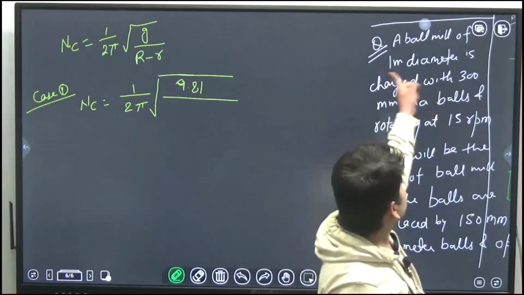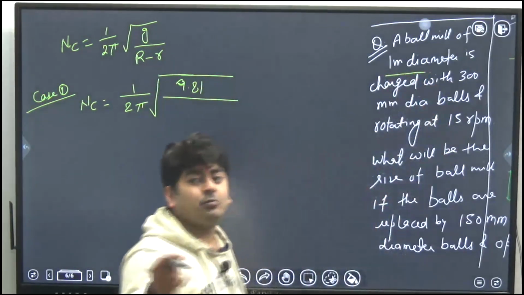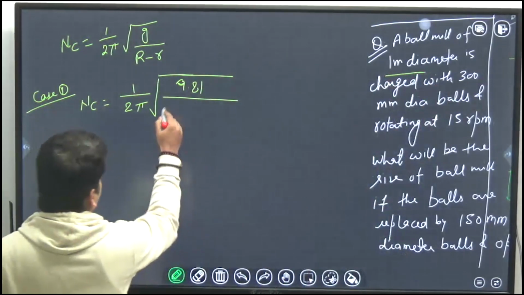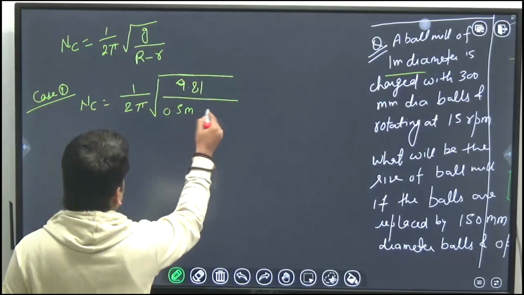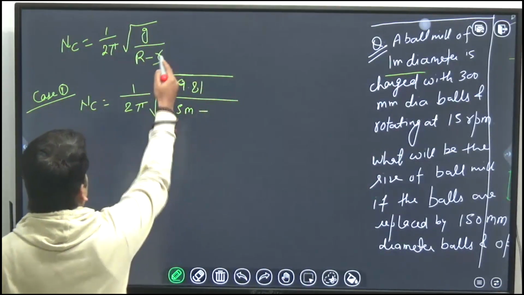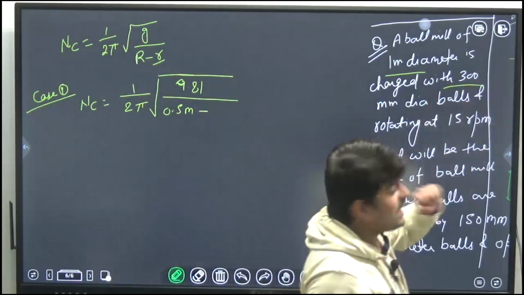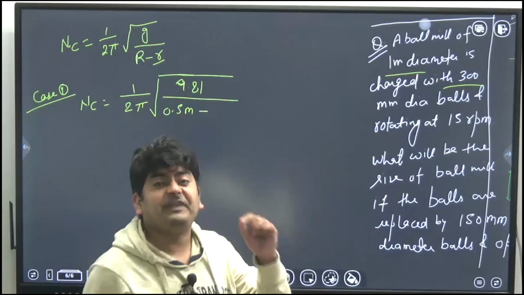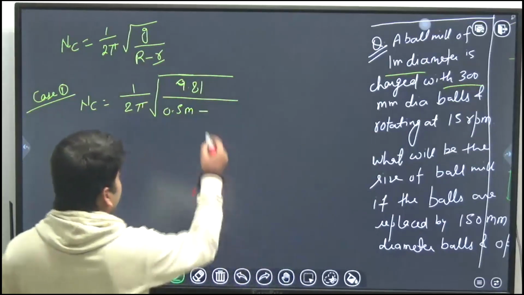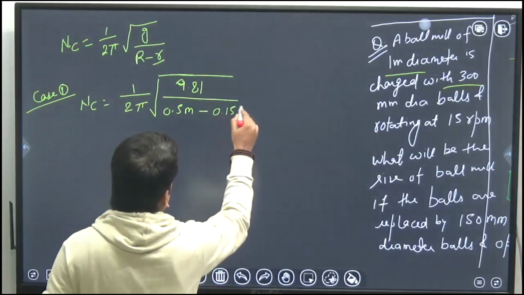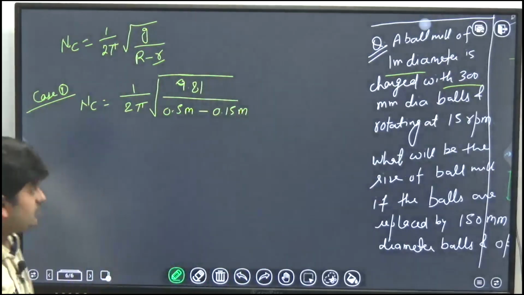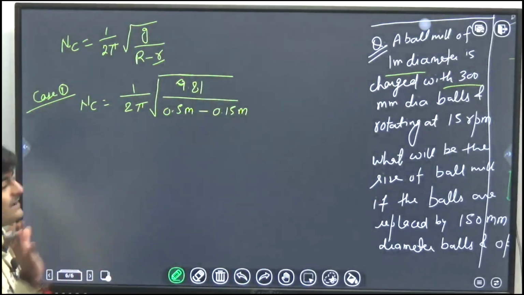The diameter is 1 meter, so the radius will be 0.5 meter in SI units. Minus small r, that is the radius of the balls. The balls are 300 mm diameter, so the radius will be 150 mm, that is 0.15 meter. I hope you know that. From this you can calculate the critical speed.